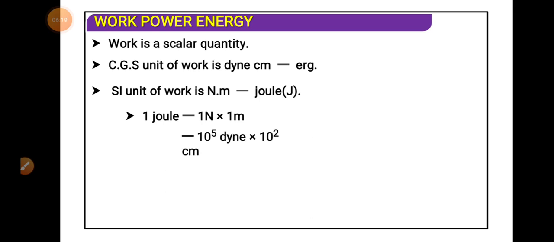And we can convert joule into erg and vice versa. See here, 1 Newton is equal to 10 to the power 5 dyne, and 1 meter can be written as 10 to the power 2 centimeter. So by putting, we get 10 to the power 7 dyne centimeter, but we know dyne centimeter is erg. So 1 joule is equal to 10 to the power 7 erg. Joule is a very big unit. Remember this.